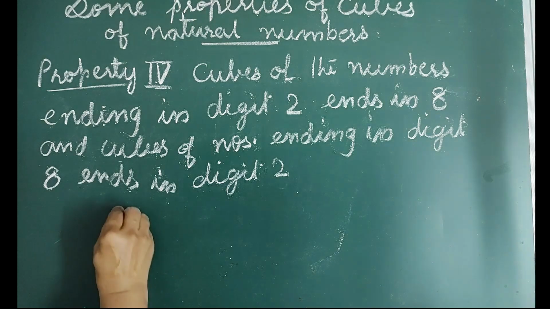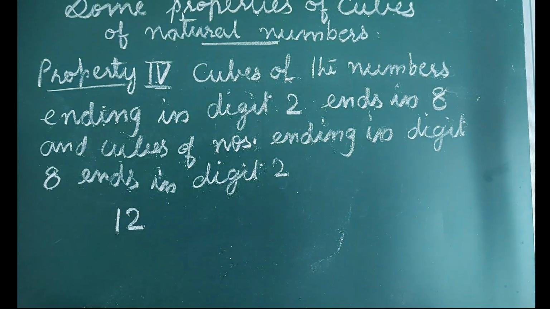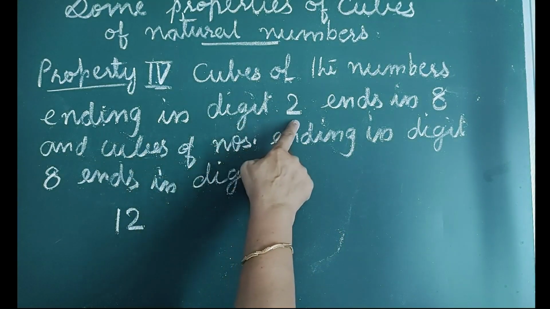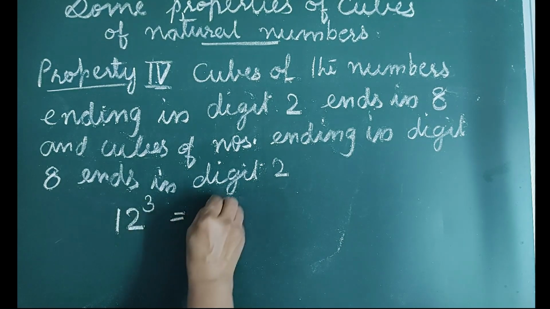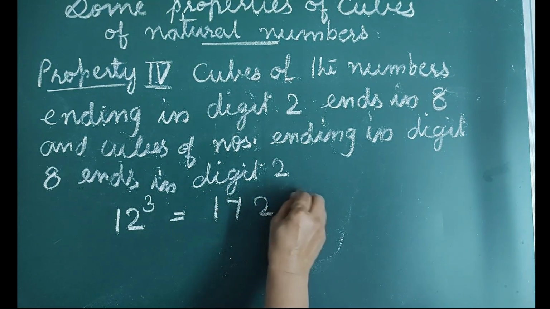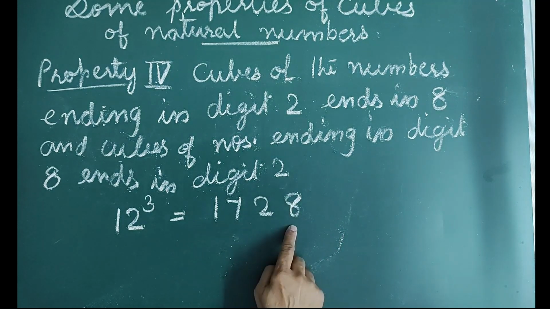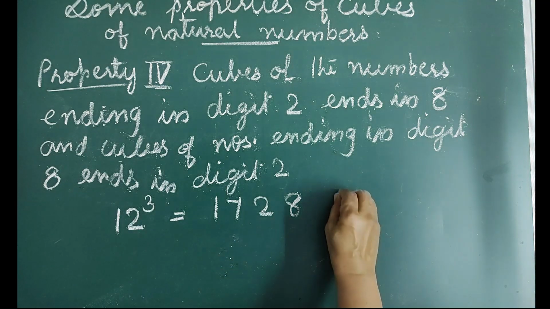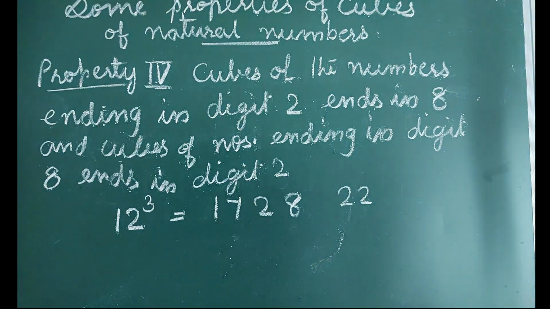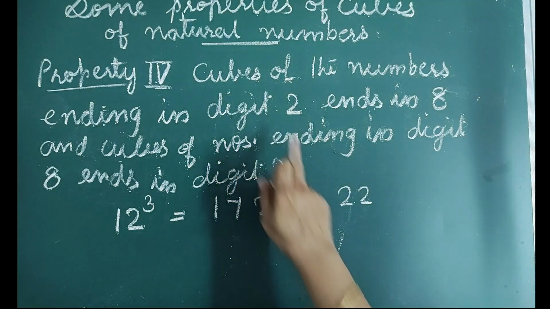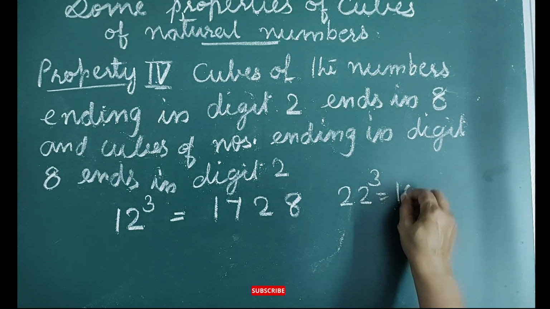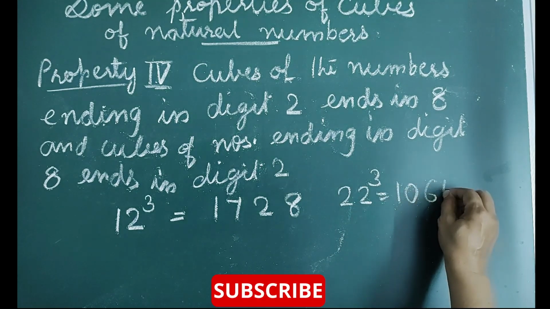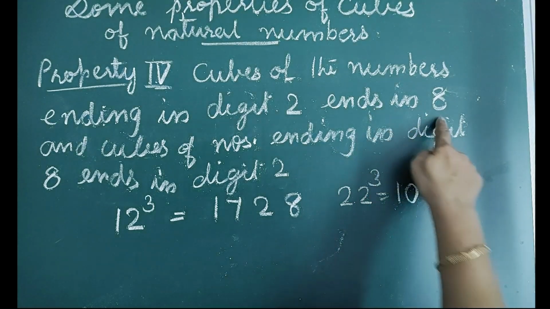For example, we know 12 is a natural number ending in digit 2 and the cube of 12 is 1728, which ends in digit 8. 22 is also a number ending in digit 2 and the cube of 22 is 10648, which ends in 8.